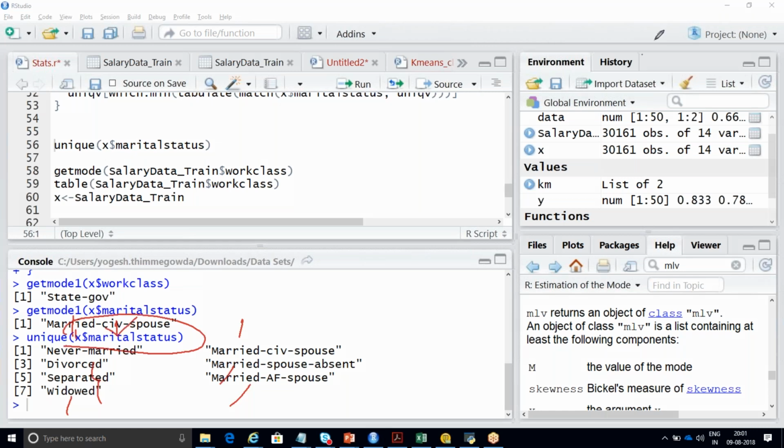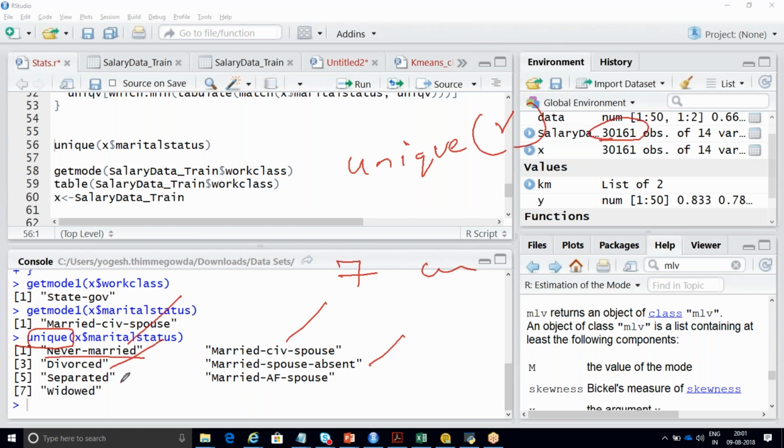Are you getting my point? What does this unique do? This unique of variable name has clearly given all the categories out of 30,161 records. We have a total of 7 categories: never married, married CIV spouse, divorced, married spouse absent, separated, like this. So it has displayed them.